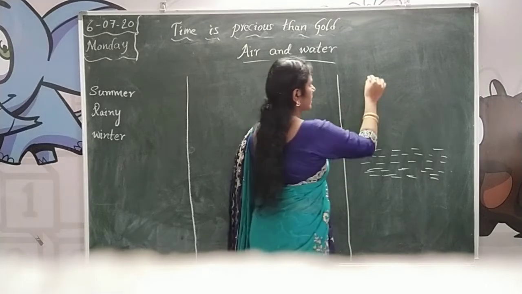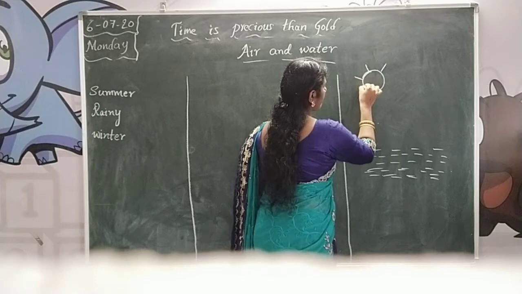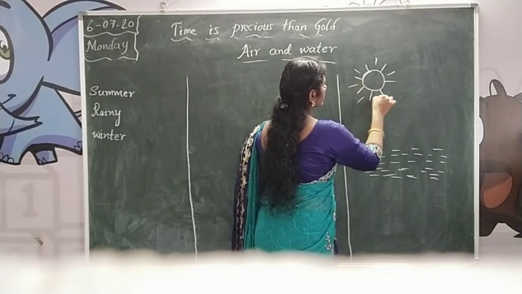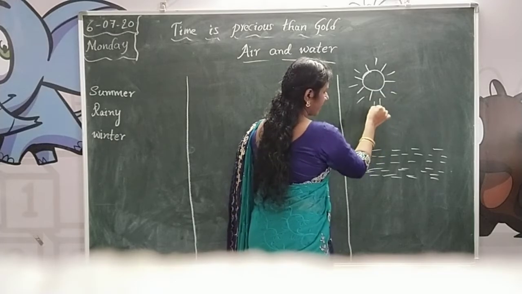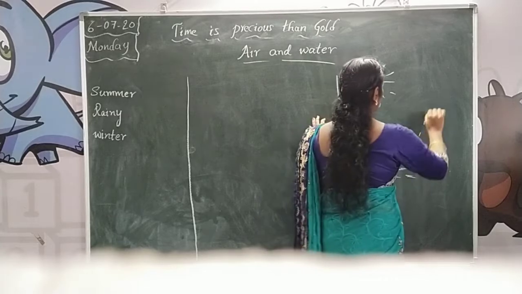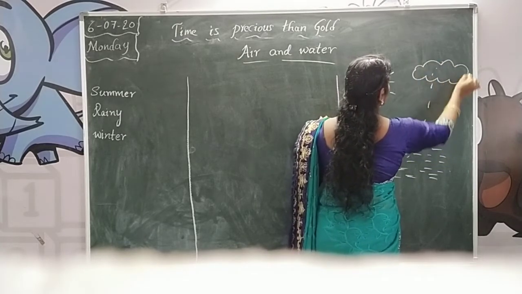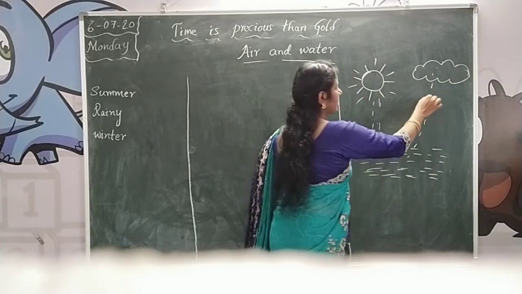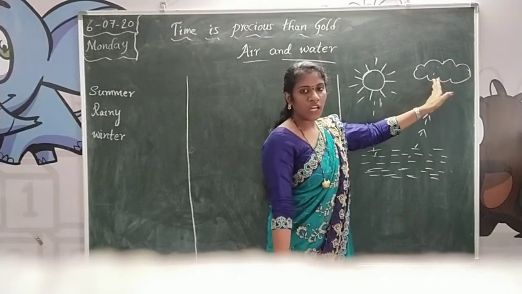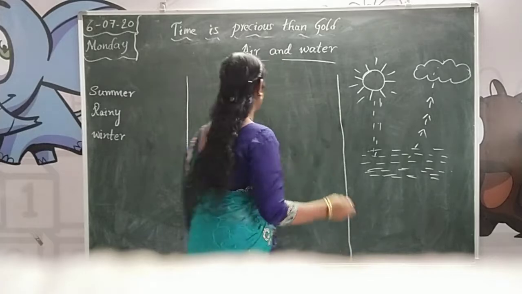From the heat of the sun, the water changes into water vapor, and it can form clouds. This process we call evaporation.